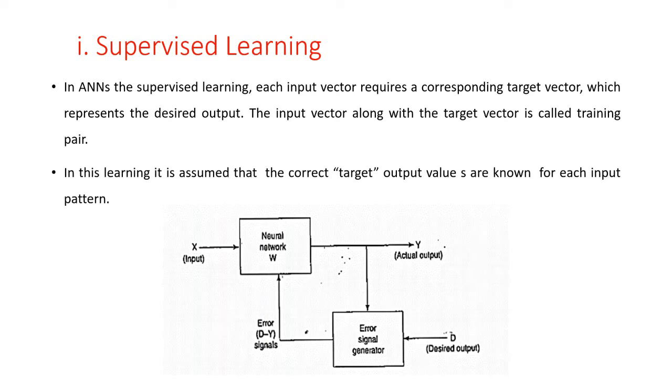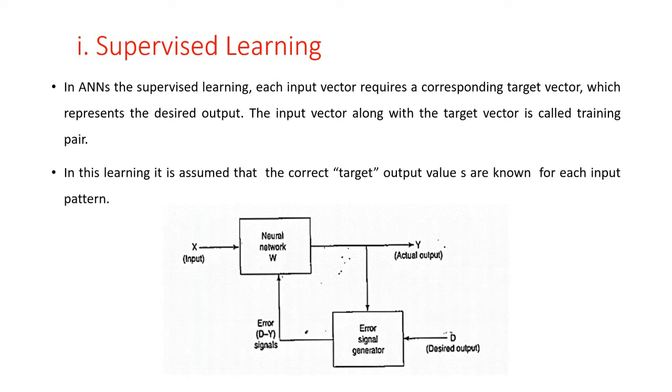Similar to the small child, in an artificial neural network following supervised learning, each input vector requires a corresponding target vector, which represents the desired output. The input vector along with the target vector is called a training pair. The network here is informed precisely about what should be emitted as output.